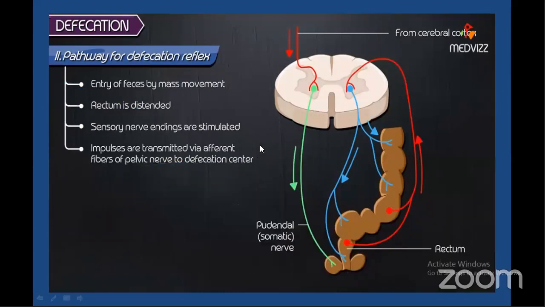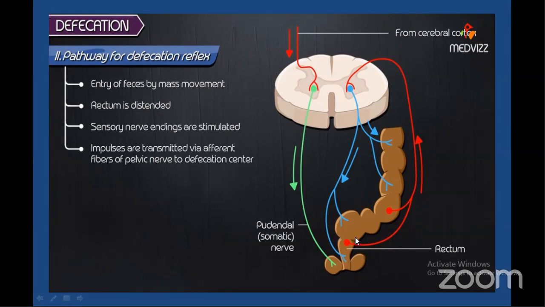So this is a slide which is clearly explaining how the neural reflexes are generated. Once entry of feces takes place by mass peristalsis into the rectum, the wall of the rectum gets distended.